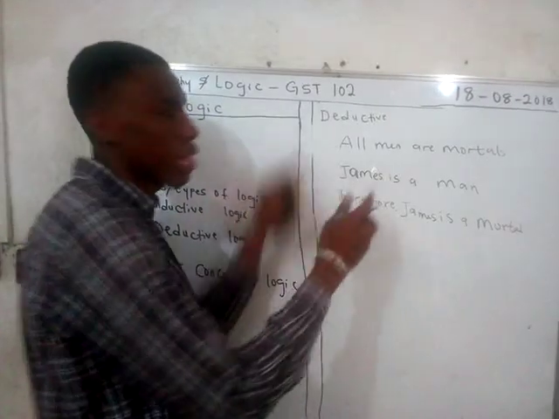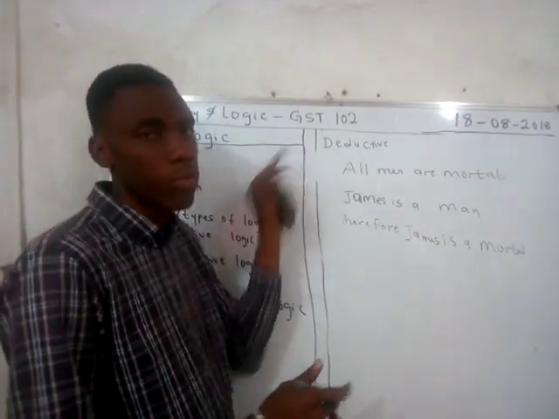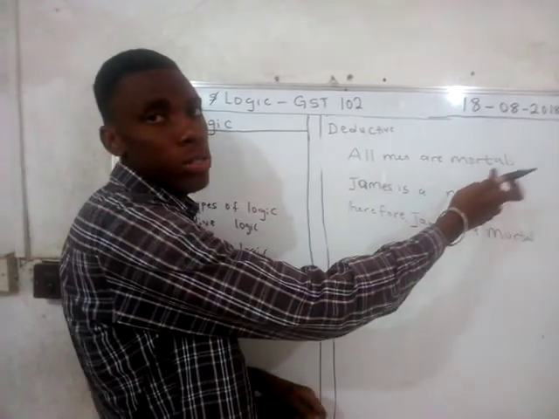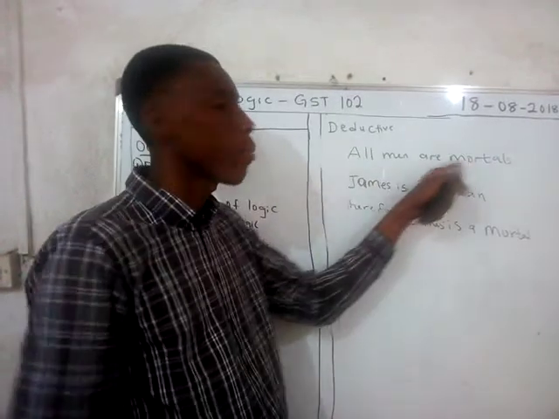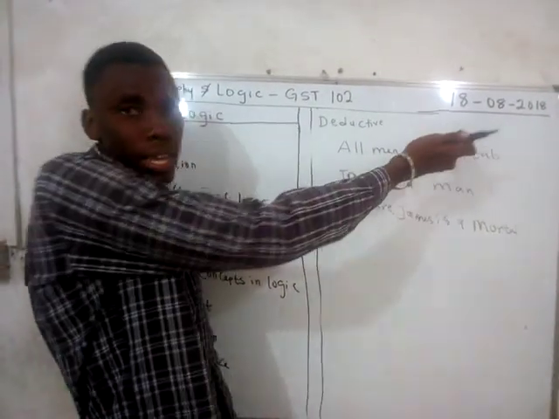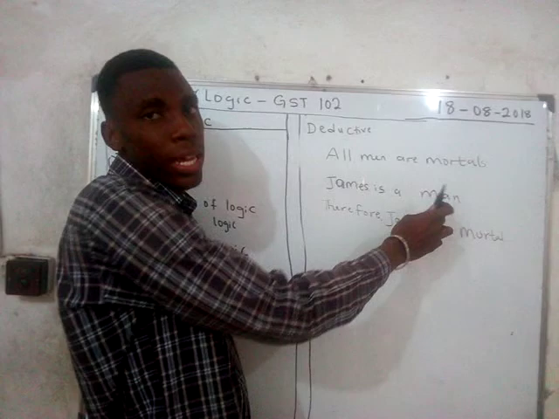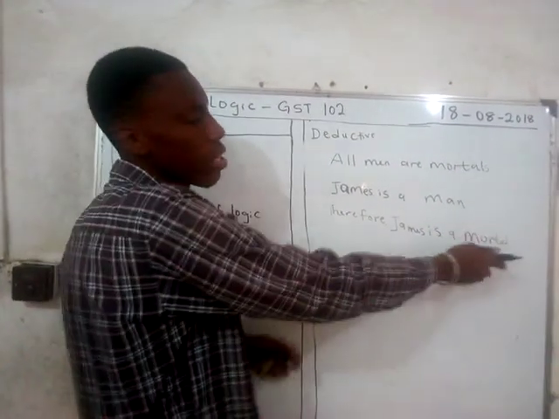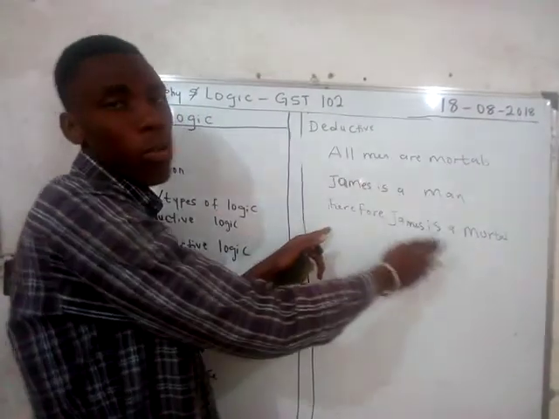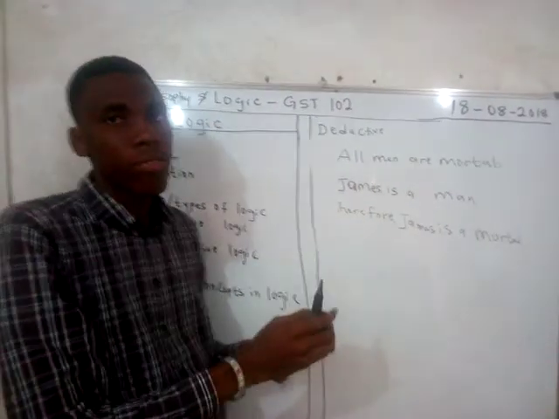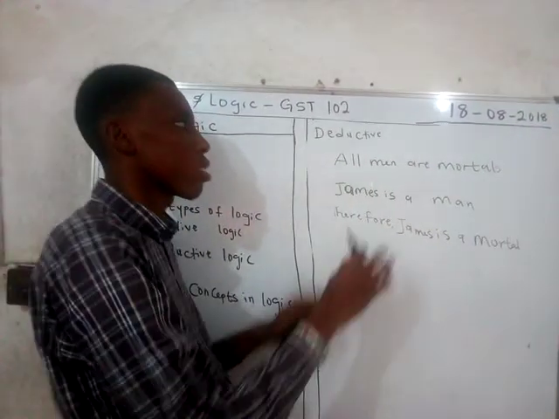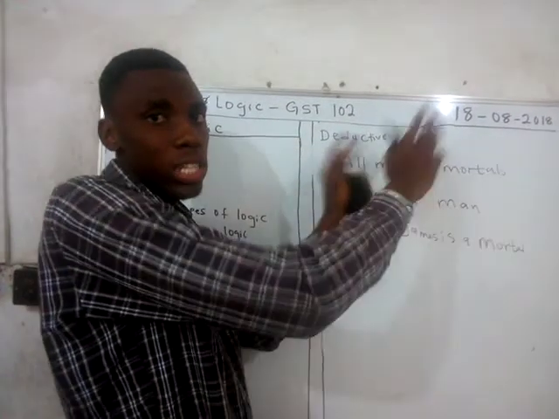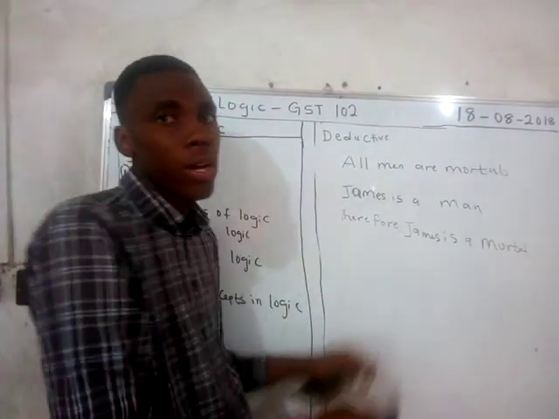Another example under the deductive form of reasoning or logic: all men are mortals, and we know that mortals are people that can die. Now, James is a man, so its conclusion is what? Therefore, James is a mortal. So this is an example of what? A deductive logic. Remember we said it is a kind of argument that goes from a general phenomenon, a general situation, to a particular instance.